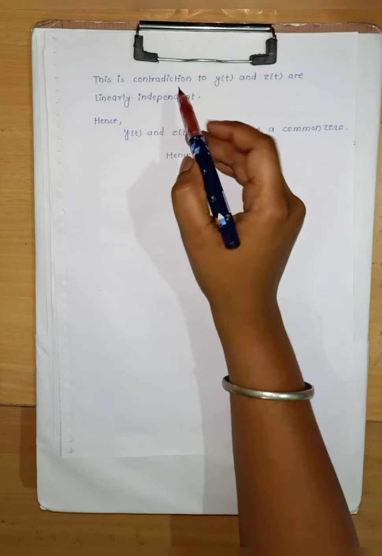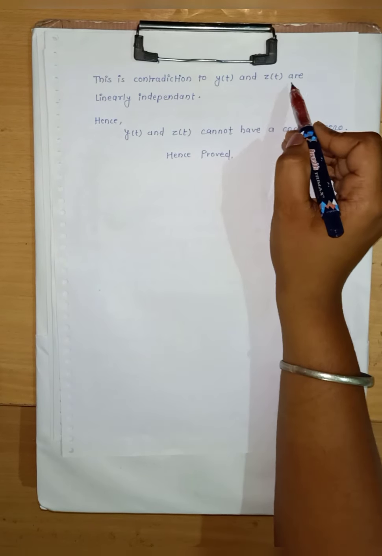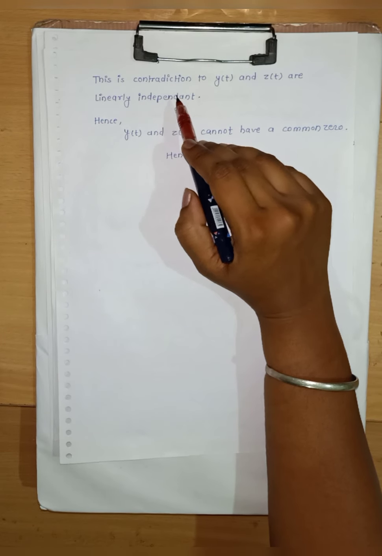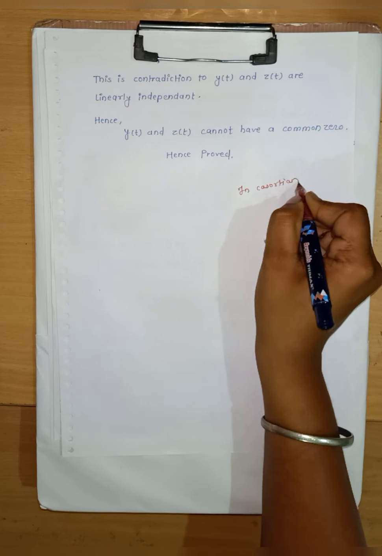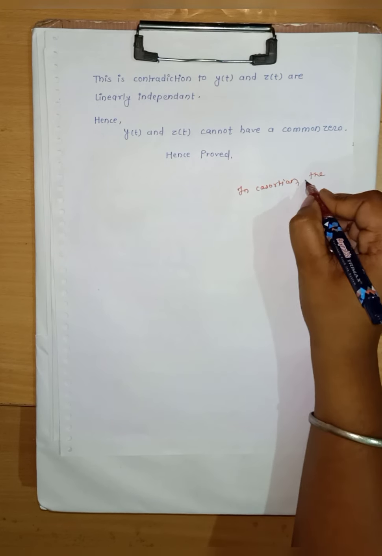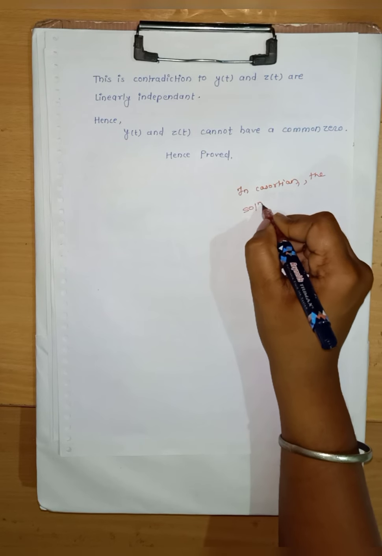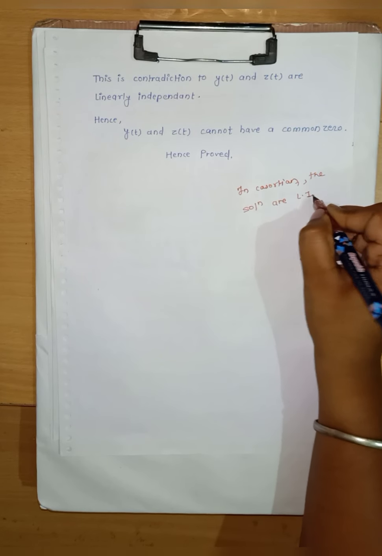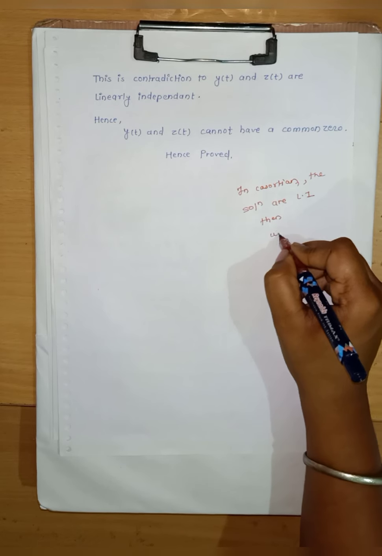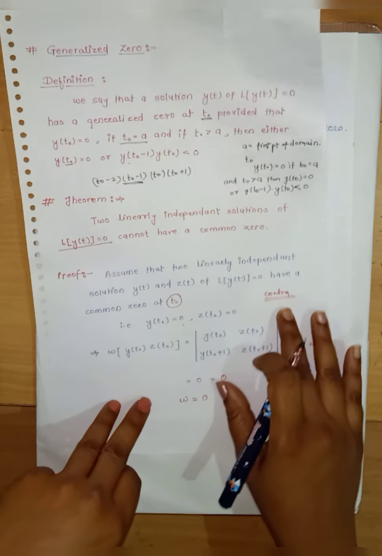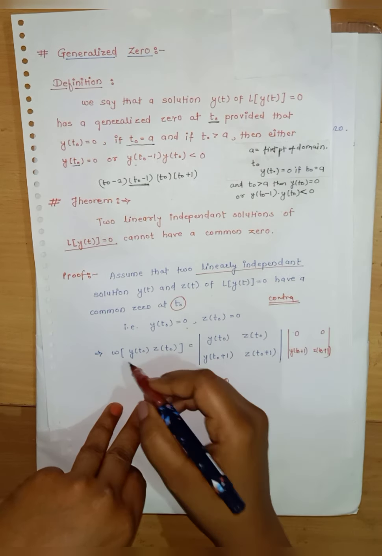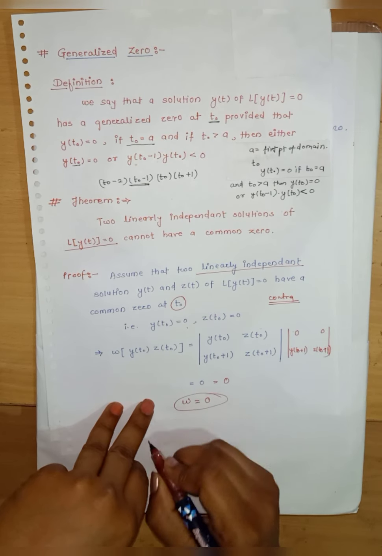But we have seen the definition of Wronskian, and this contradicts that y of t and z of t are linearly independent, because we know that if the solutions are linearly independent, then the Wronskian will be non-zero. But we are getting the Wronskian equal to 0.